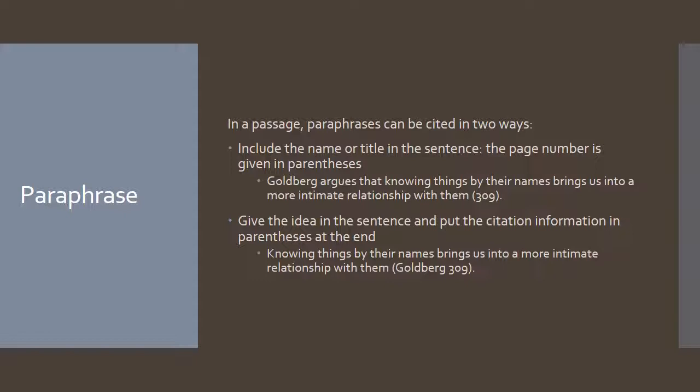Second, you can give the idea in the sentence and put all of the citation information in parentheses at the end. So by looking at this example, you see the paraphrased information in the actual sentence, then the author's name, Goldberg, and the page number, 309, is placed inside parentheses, inside the period, at the end of the sentence.